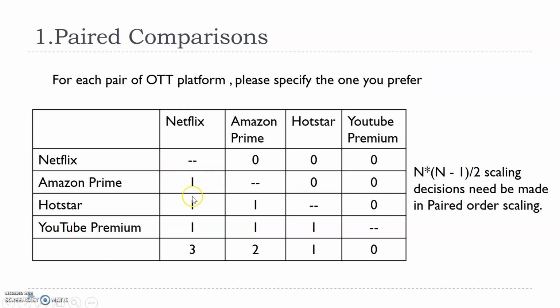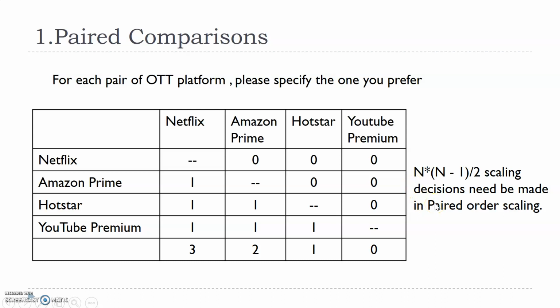Here I'm making for Netflix 1, 2, 3, for Amazon Prime 2, Hotstar 1. So these are the 6 comparisons I made. Automatically the other comparisons will become 0. So this is one way to do the pair comparison, or to use the comparative scales.